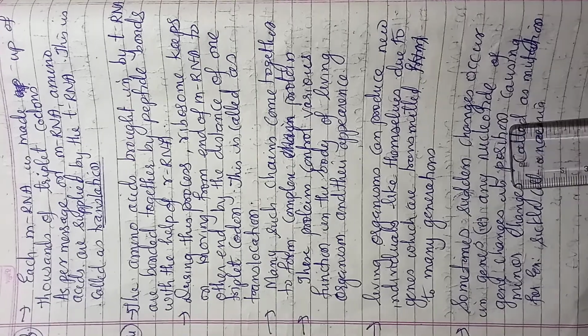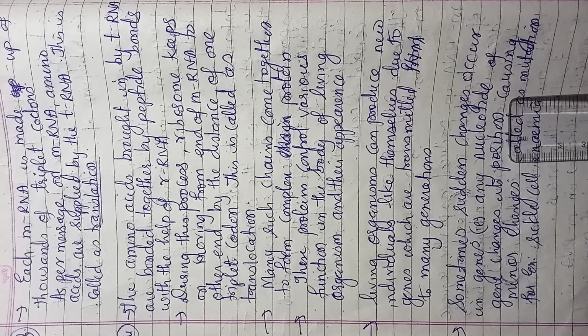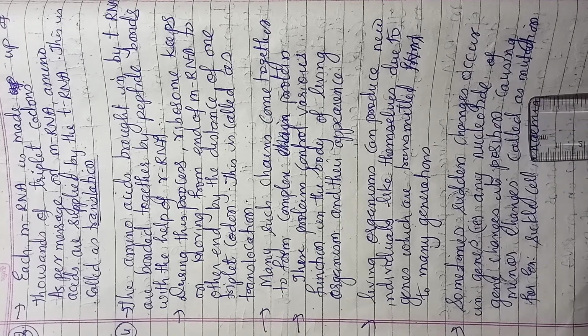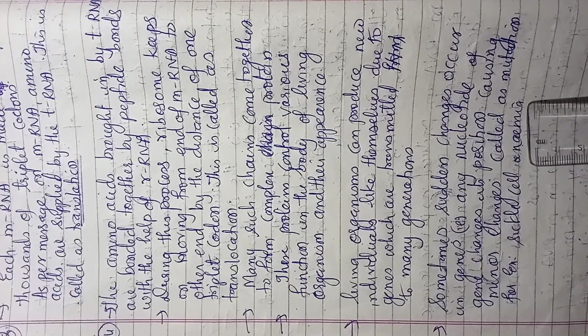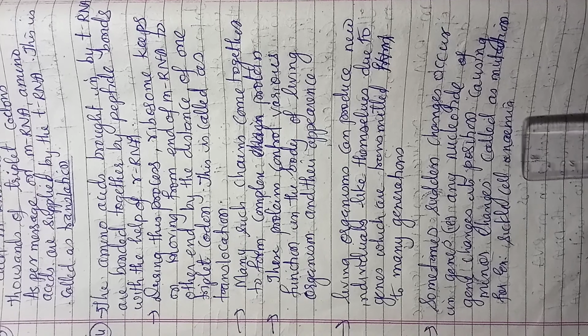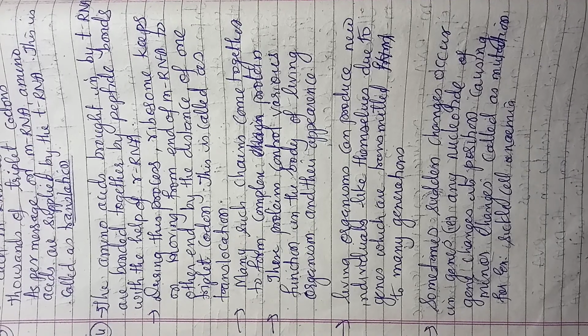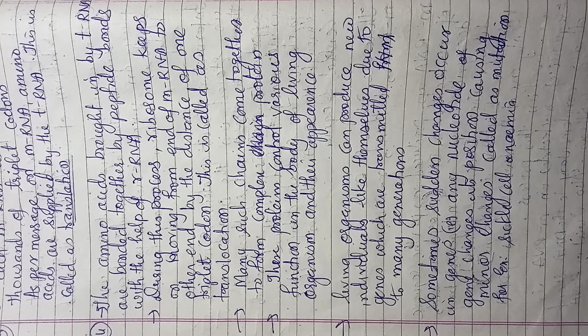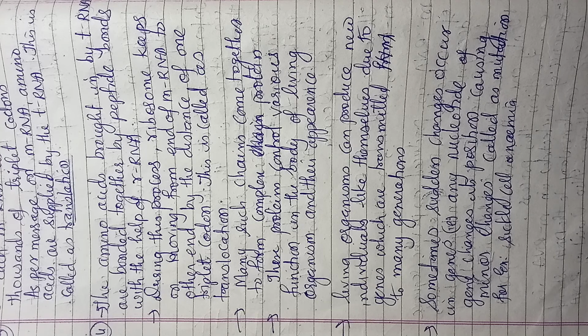Sometimes sudden changes occur in the genes. Any nucleotide of a gene changing its position, causing minor changes, is called mutation. Now, a defect due to mutation of a gene occurs. Last year, we have seen one example. Various diseases occur because of mutation of genes. One of those diseases is called sickle cell anemia.